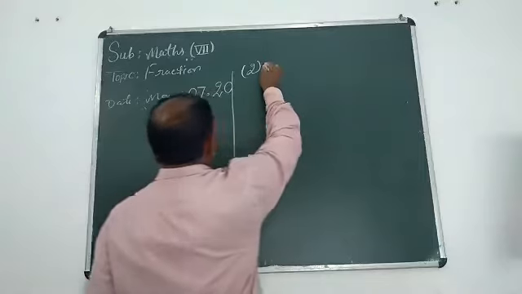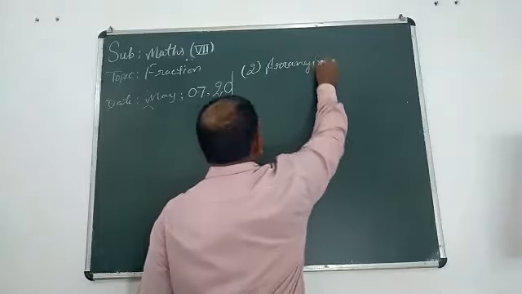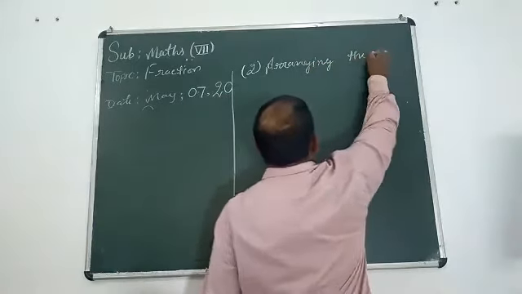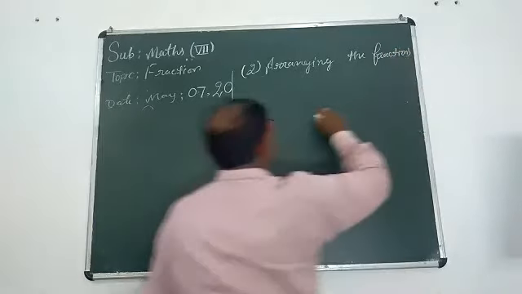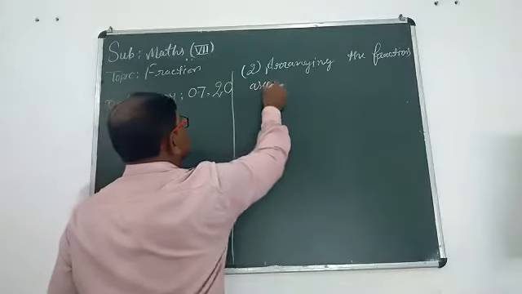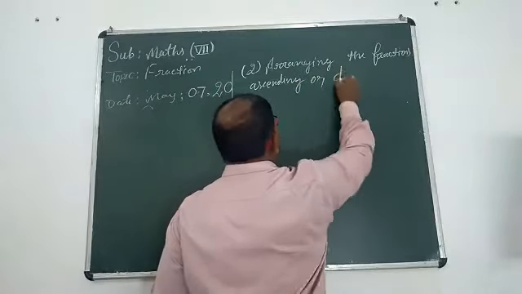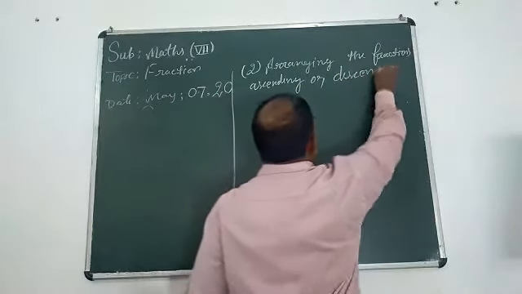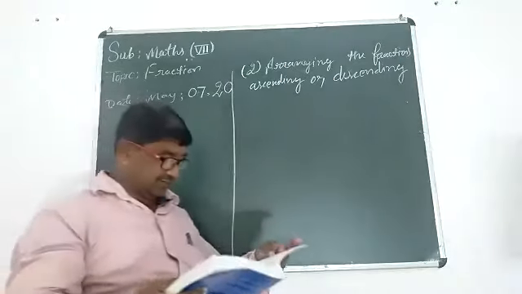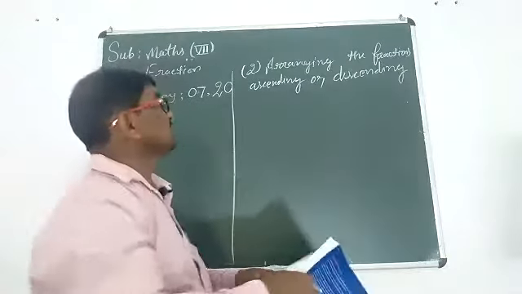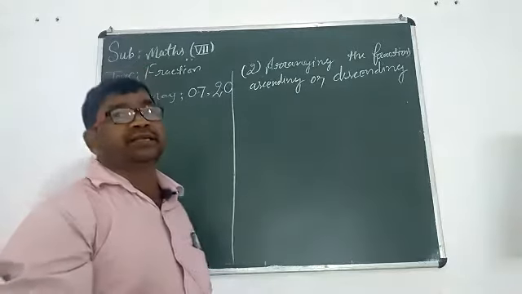Arranging the fractions ascending or descending. Take down.